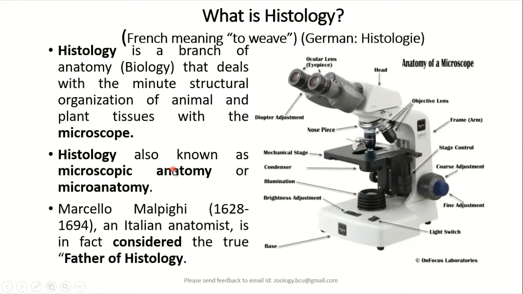Thereby, histology is also known as microscopic anatomy or microanatomy. And Marcello Malpighi, who was a famous Italian anatomist during the 17th century, is considered the father of histology.